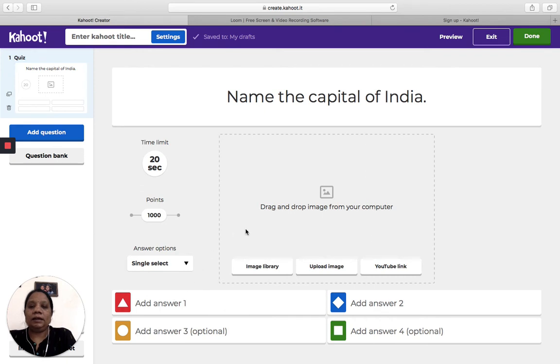And I add the options here. Before that, I can go for adding an image which is relevant to the question. Now this is optional. If I don't want to add an image, I just leave it. If you want to add an image, you can add.